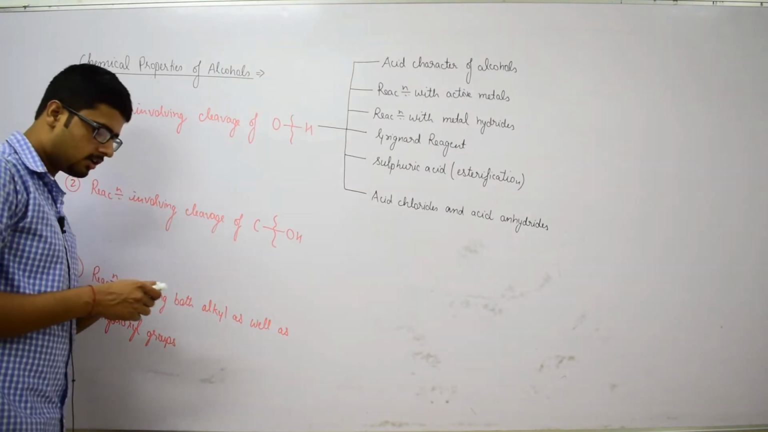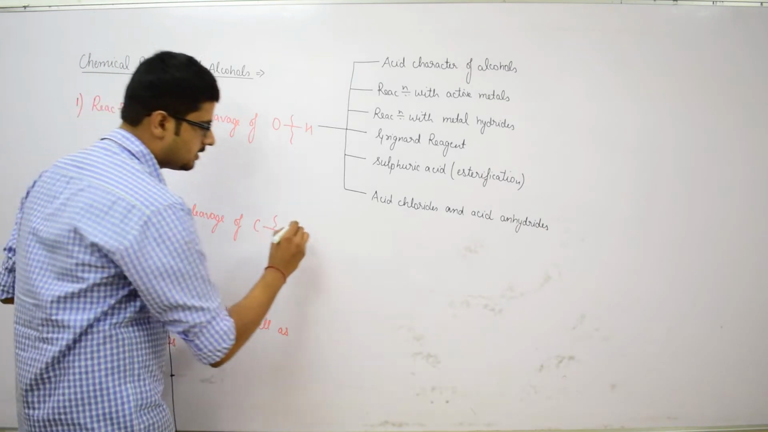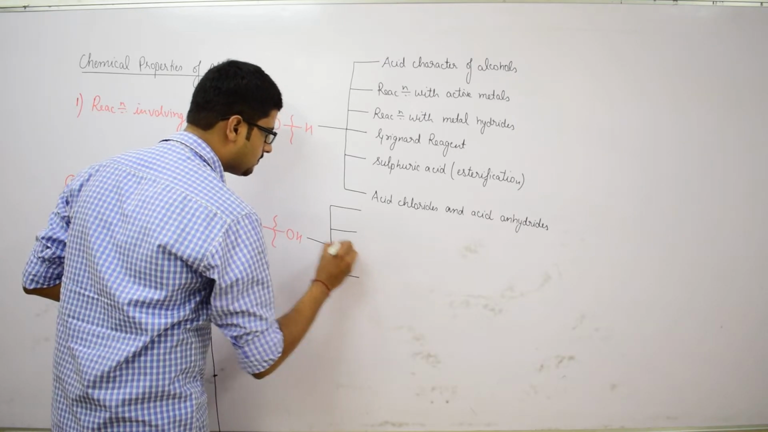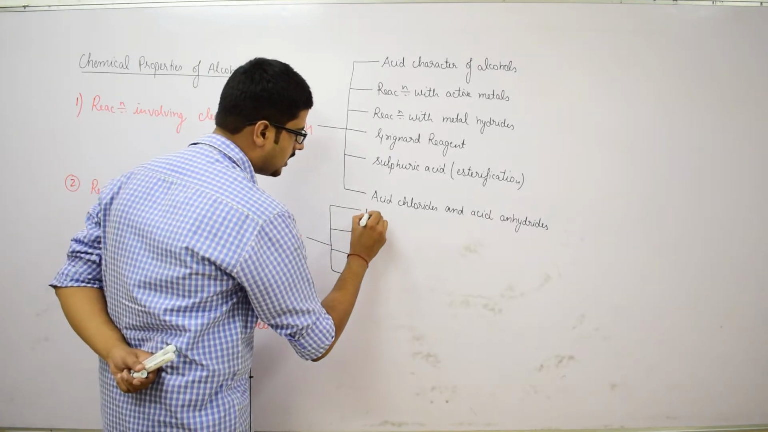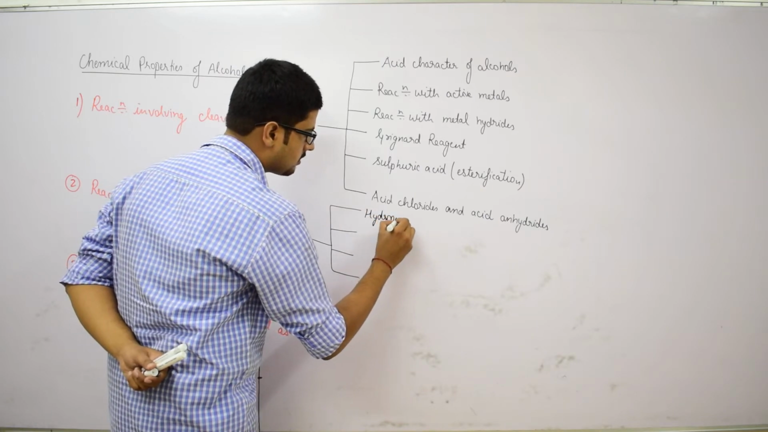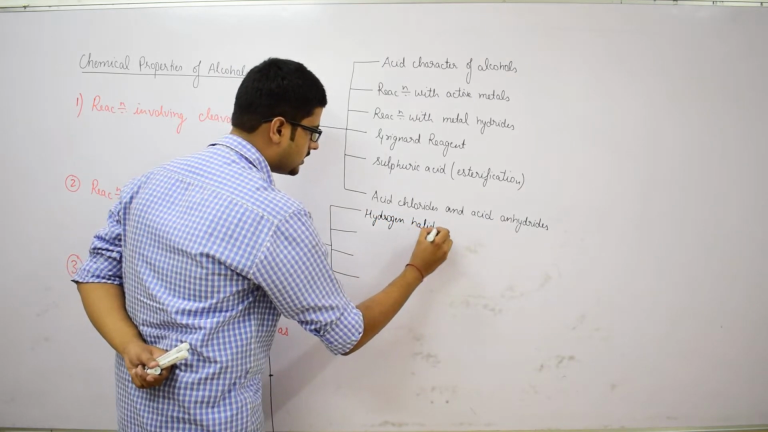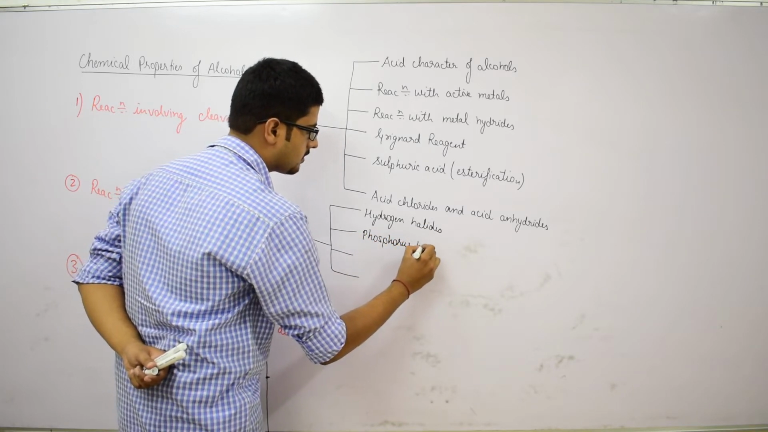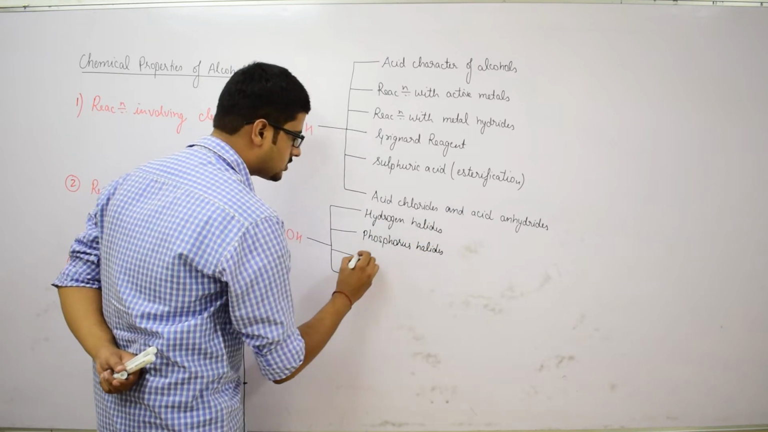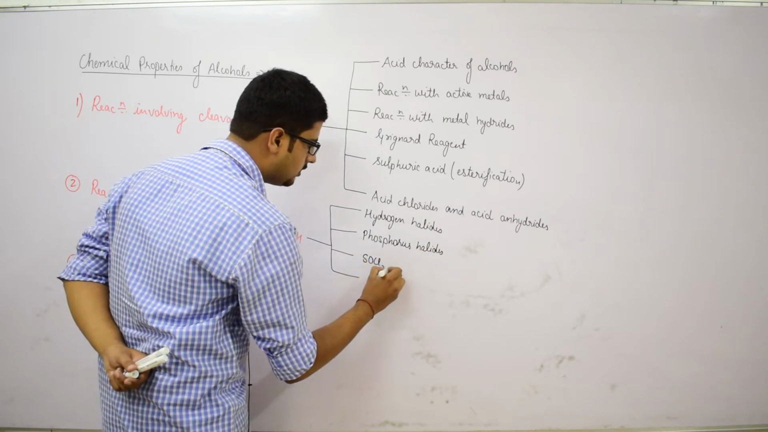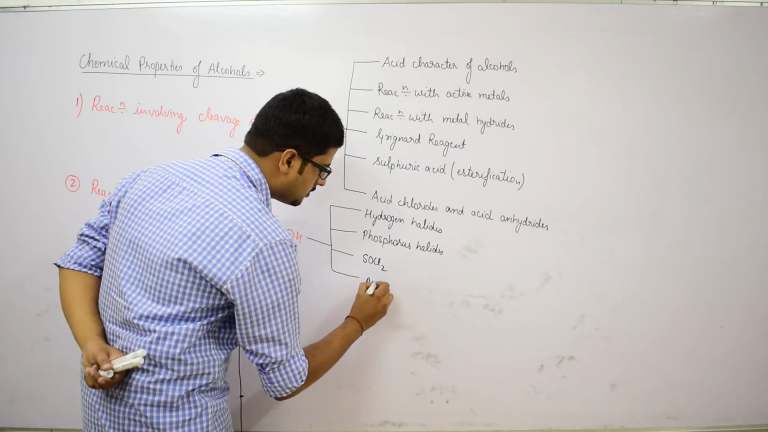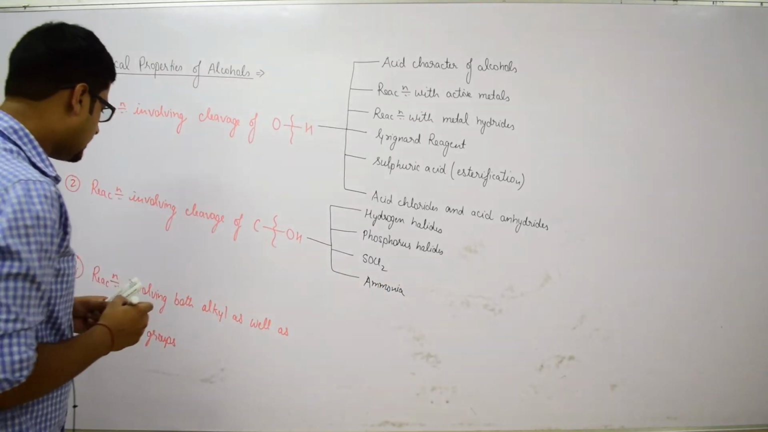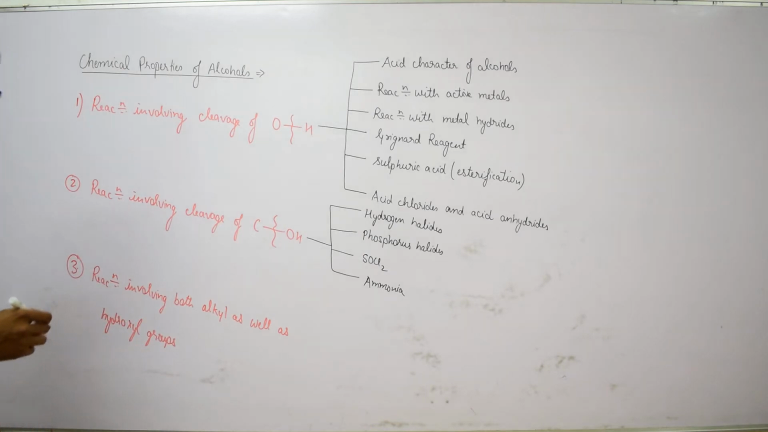So, next is reactions involving cleavage of the C-OH bond. In that category, we have to discuss further 4 types of reactions. The first is reaction with hydrogen halides. Second is reaction with phosphorus halides. Third one is reaction with SOCl2, that is thionyl chloride, and the fourth one is reaction with ammonia, leading to the formation of amines. And the third category includes both alkyl as well as hydroxyl groups.